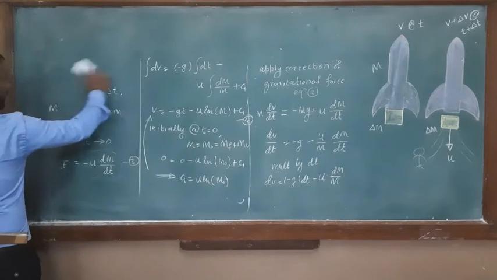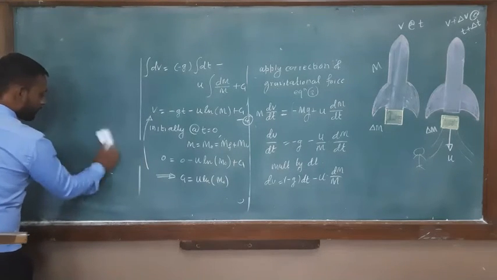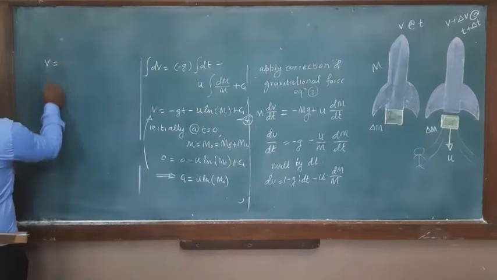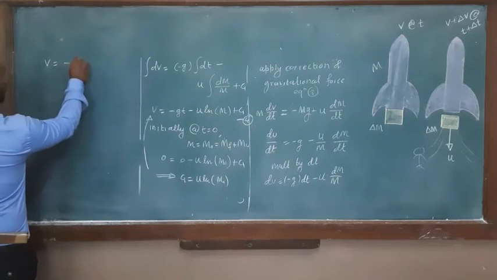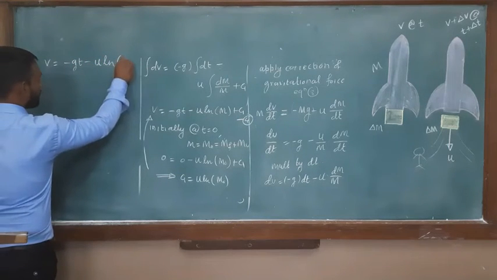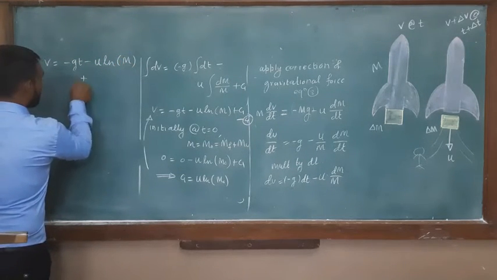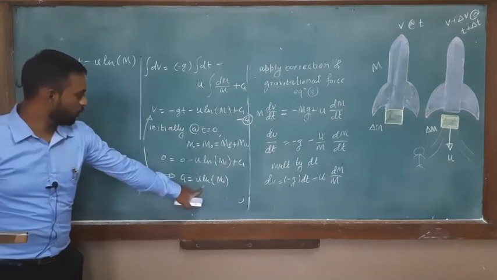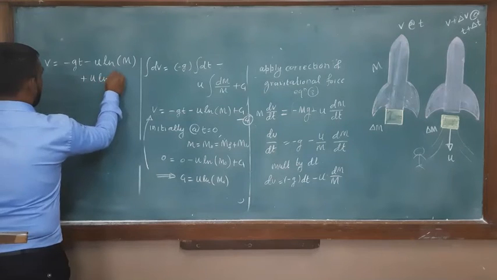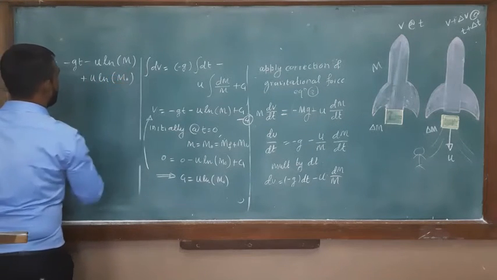So we get the velocity. So v is equal to minus gt as it is, plus u ln of m as it is, and instead of c we can put u ln of m0, minus u ln of m0.